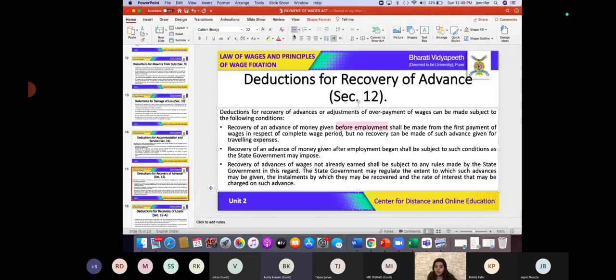So before the person came into employment, how is the money going to be recovered? The recovery of an advance of money given before employment shall be made from the first payment of wages. So if the person has newly joined, then from his first payment, deductions can be made towards advances. Is this clear? Yes. But the important thing to remember is that no recovery can be made of such advance given for the traveling expenses. So from traveling expenses, you cannot have any deduction. Is this clear?